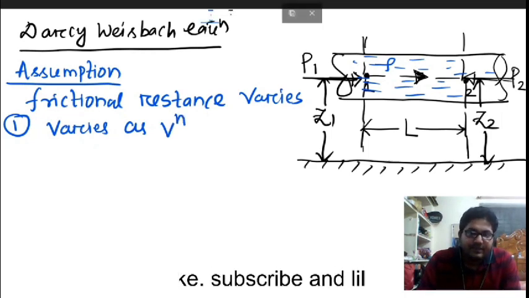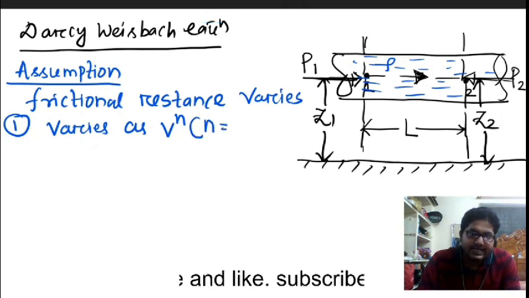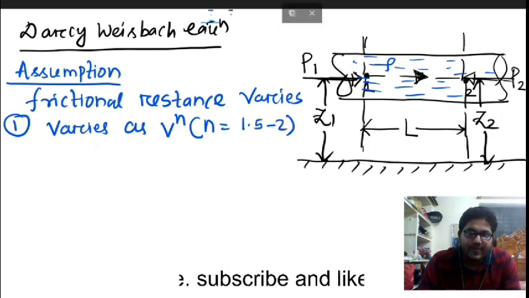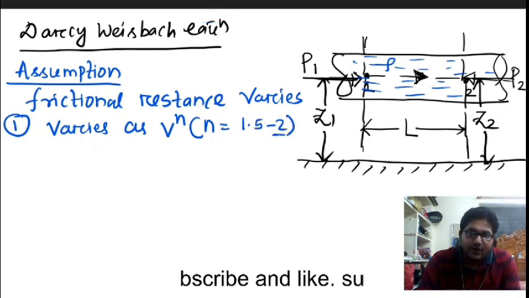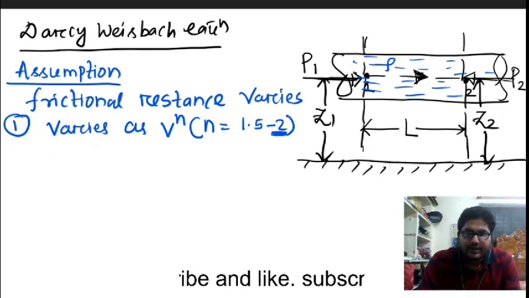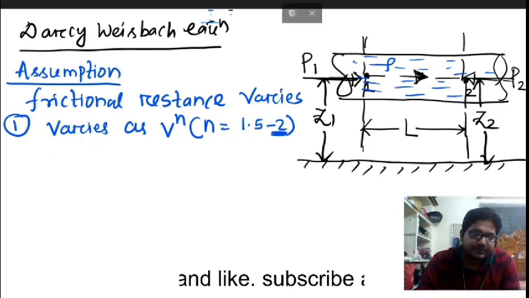That means the frictional resistance is directly proportional to V to the power n, and this n value lies between 1.5 and 2. For our calculation we always take 2.